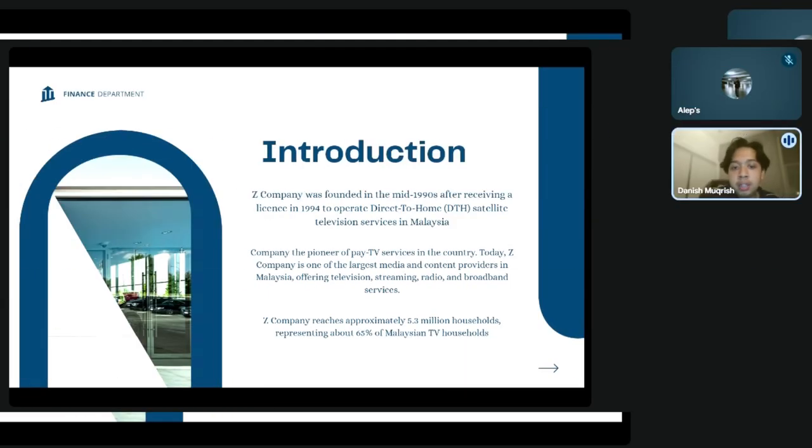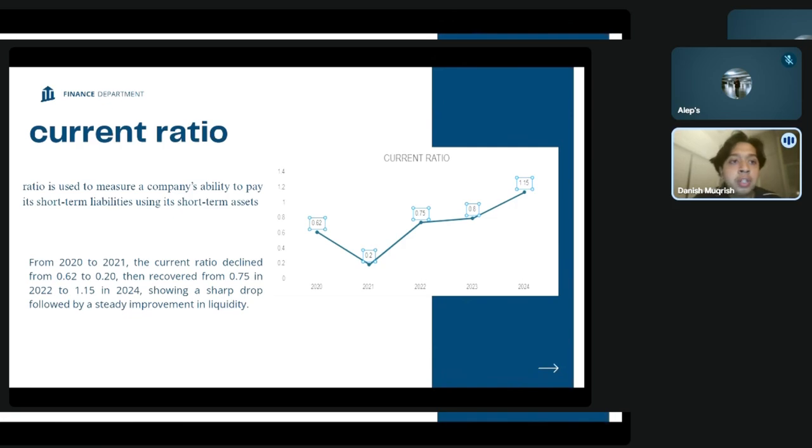The detailed analysis covers liquidity, efficiency, profitability, and gearing. Firstly, liquidity, starting with the current ratio. The current ratio, which is determined by dividing current assets by current liabilities, is a liquidity ratio used in financial analysis to assess a company's capacity to satisfy its short-term commitments with its short-term assets. We can look at the graph.